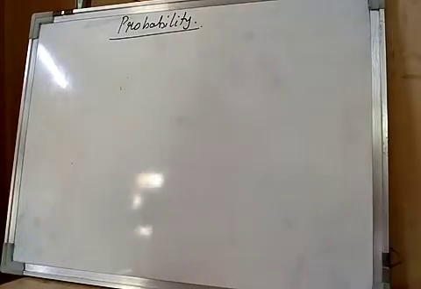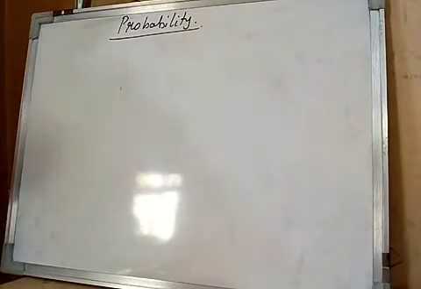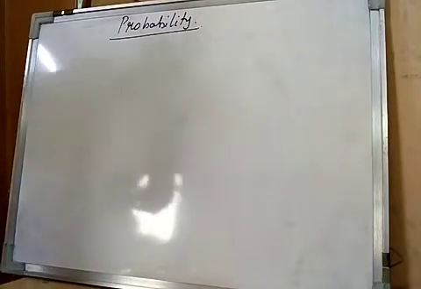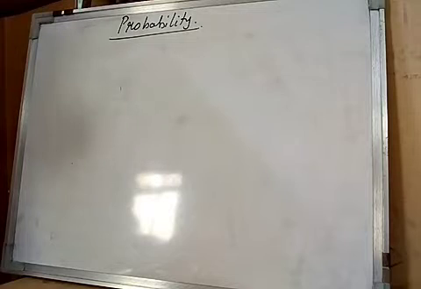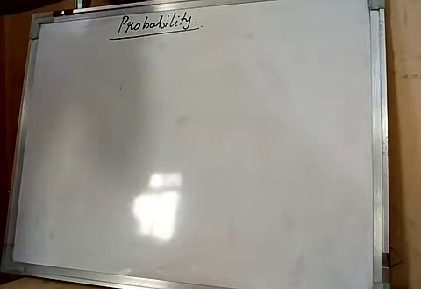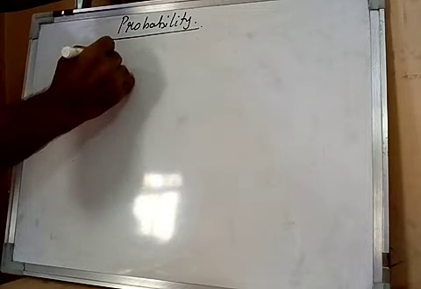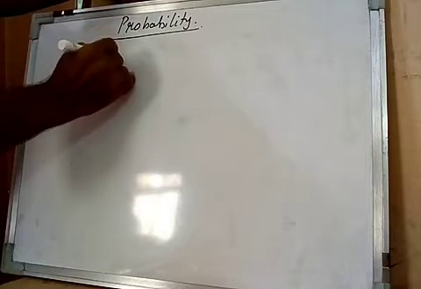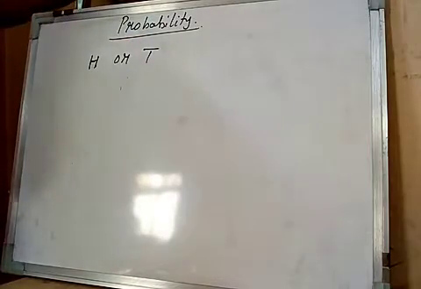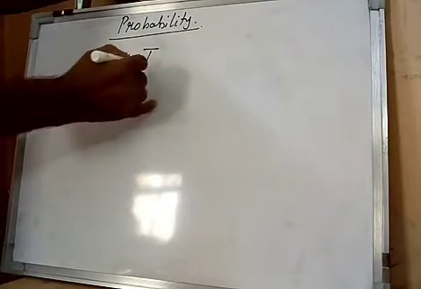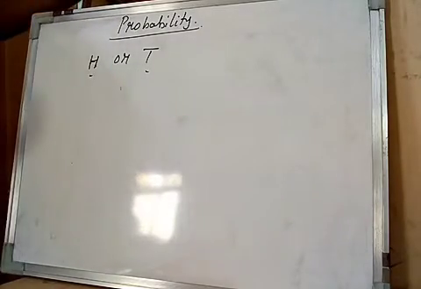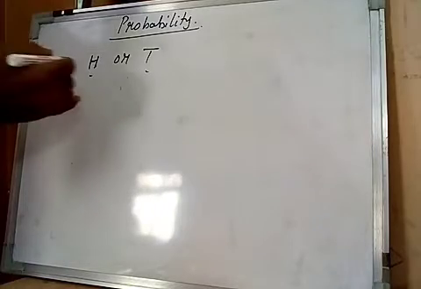Here the topic is probability or chances. For example, we have tossed one coin, then we will get the result either head or tail. So here one coin is tossed, and the result may come head or T for tail. So these two things are called what? Outcomes. These two things are called outcomes or results.